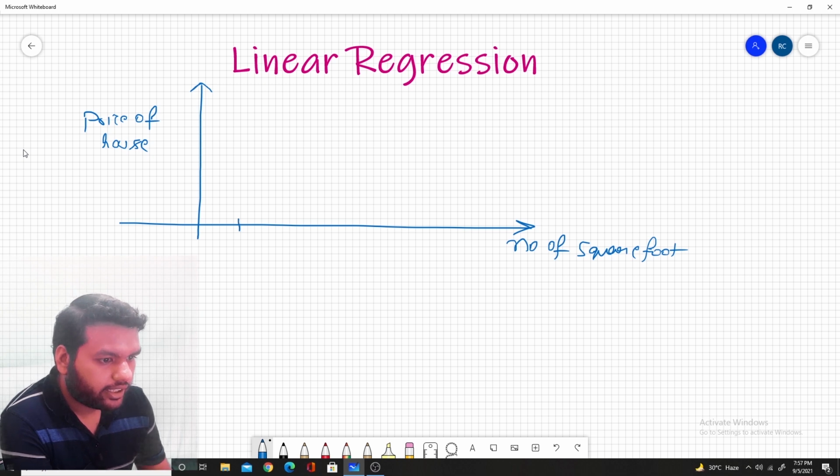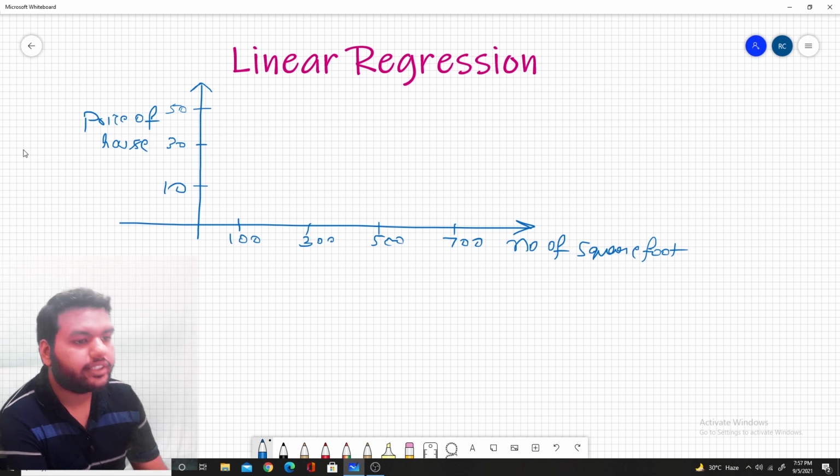So say here 100, here 300, here 500, here 700, and suppose these are hypothetical numbers. Here 10 lakh, this is 30 lakh, and this is 50 lakh.